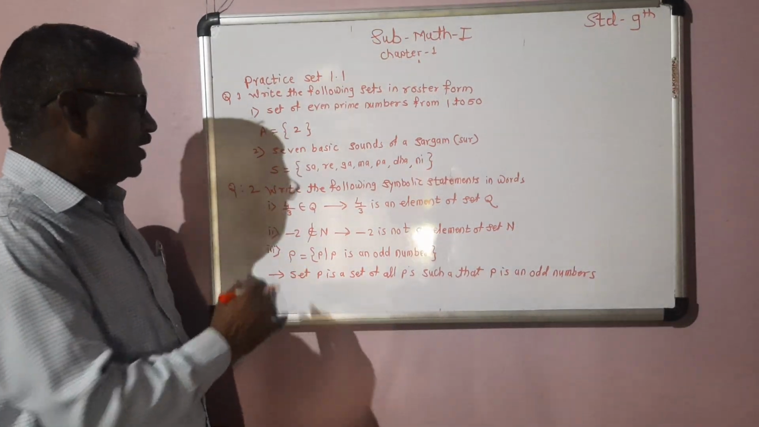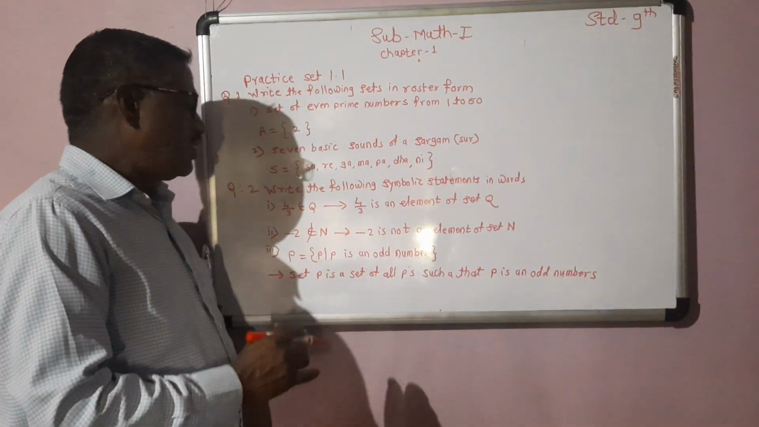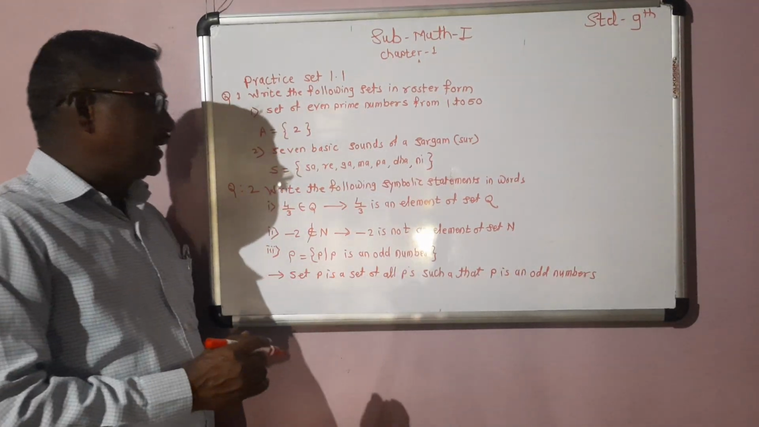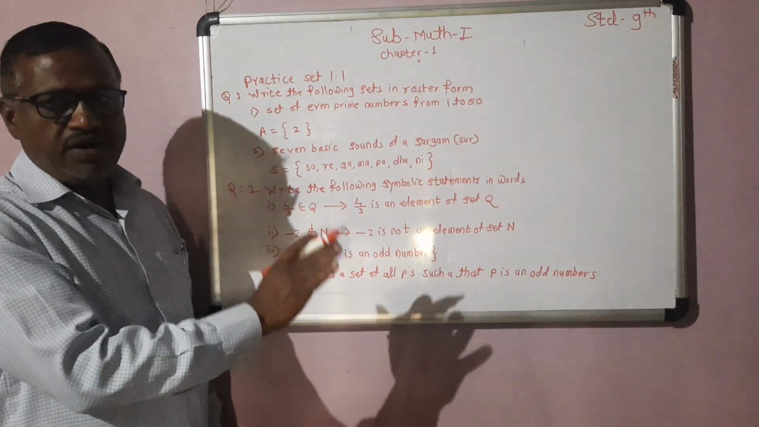Then next example: P = {p such that p is an odd number}. Set P is the set of all p such that p is an odd number.